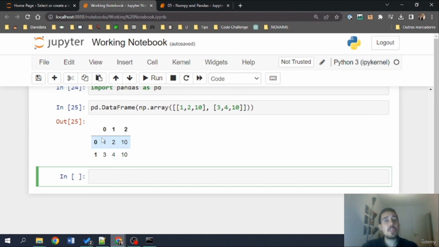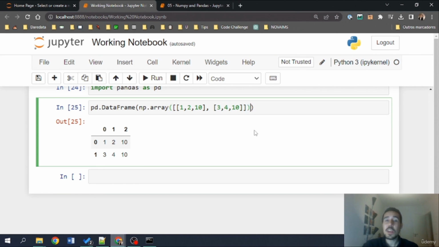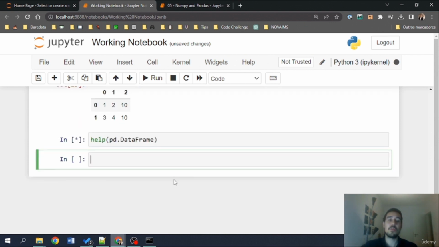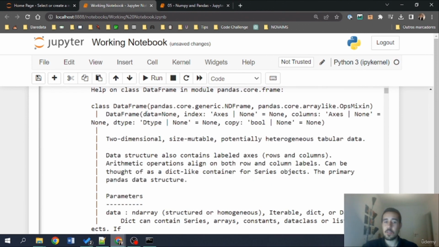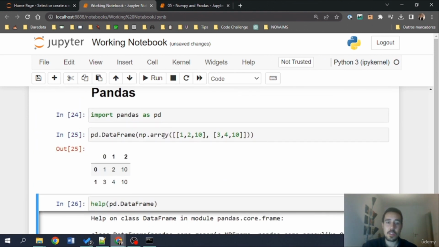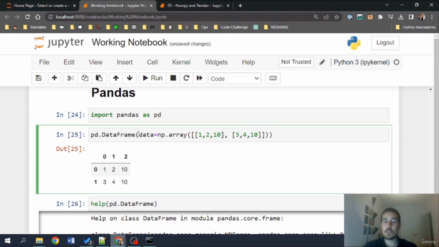This is very similar to how we see Excel files, and also very similar to how we see tables in SQL, for example, or tables that are in databases. Now, we can call extra arguments on this pandas data frame. Let's also check some documentation on this pd.DataFrame function, which takes a lot of things, but I'm going to use data, the first argument. It's the one that we are going to use.